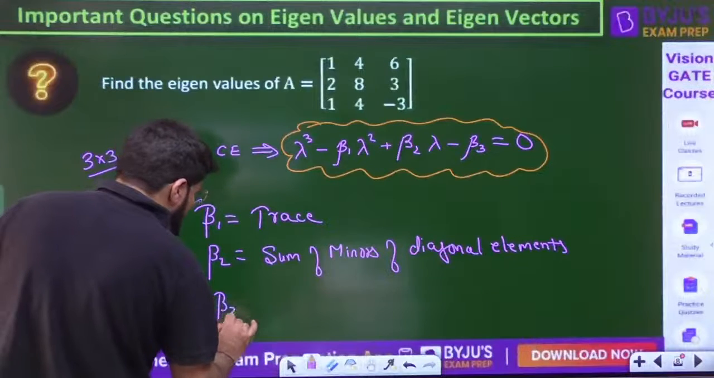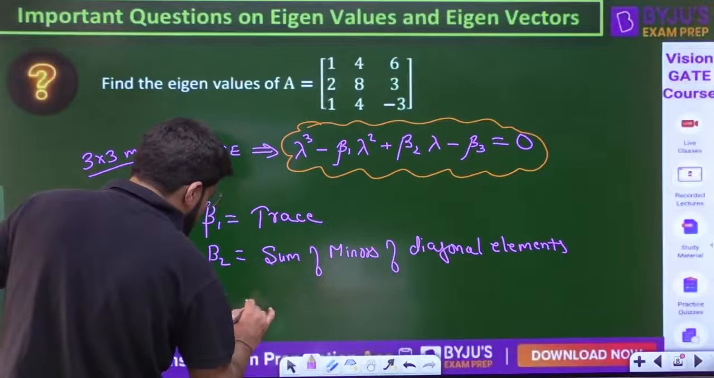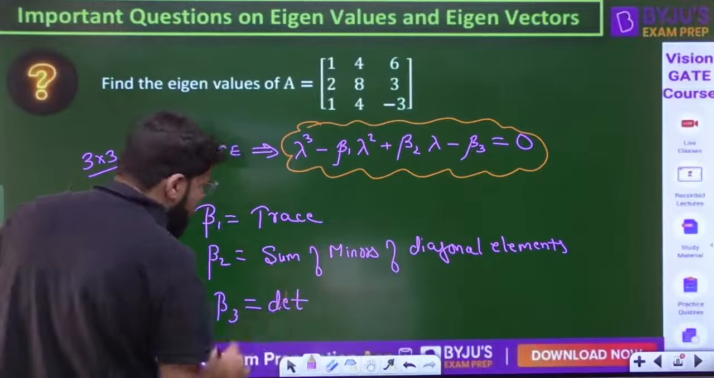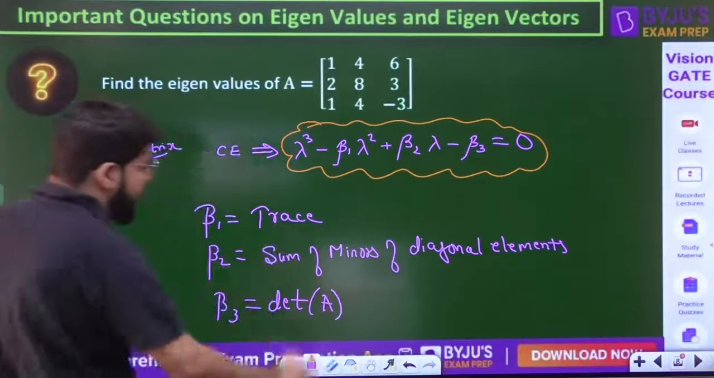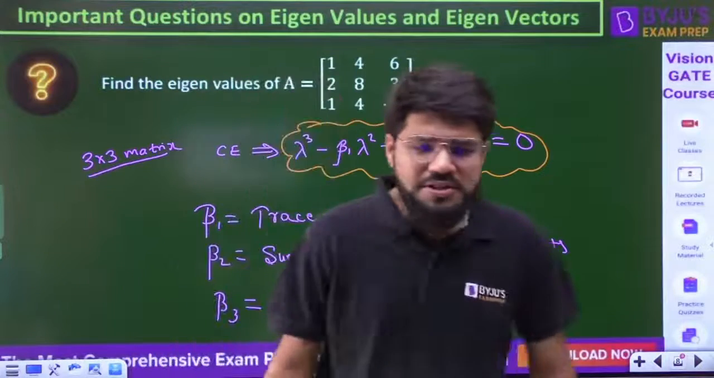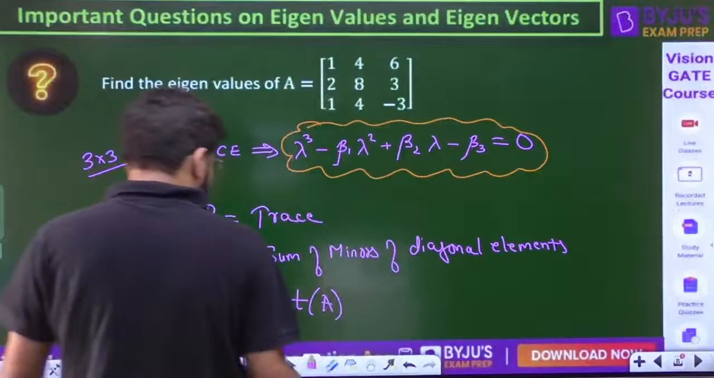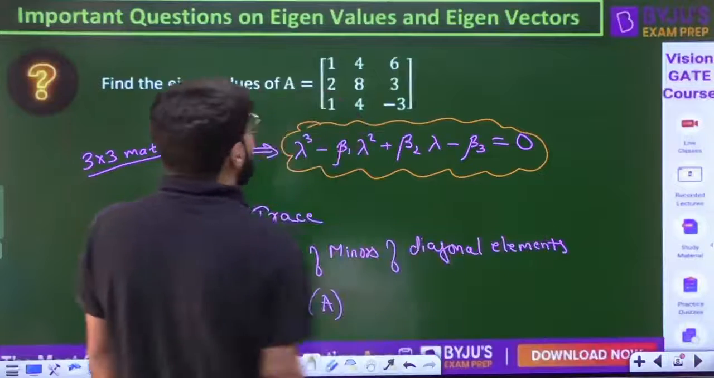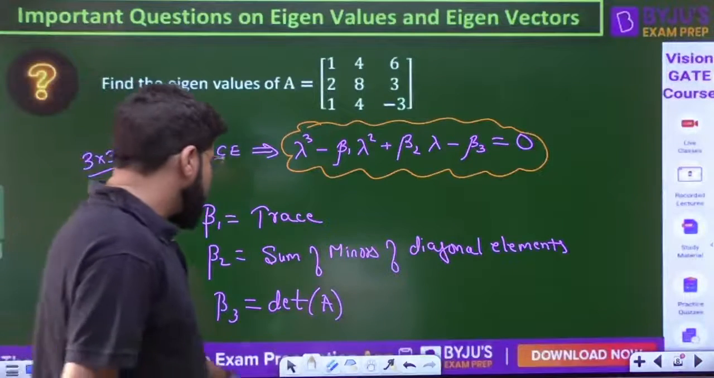And the last constant term always corresponds to the determinant. So beta 3 will be the determinant of the given matrix. Okay? Good morning, Bhanu. So we just have to apply this and put it into the cubic equation. Let's get going ahead.